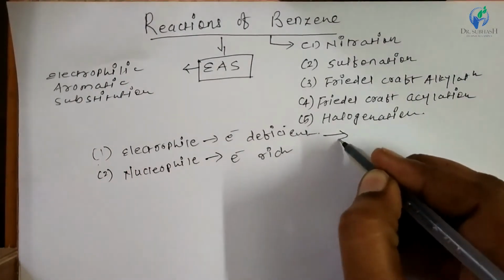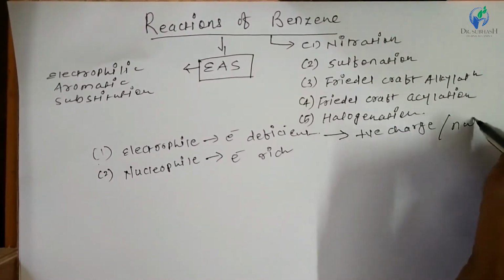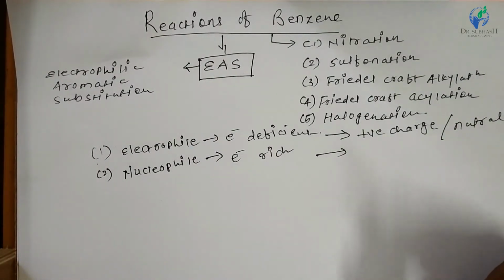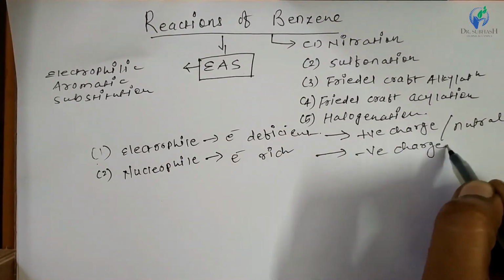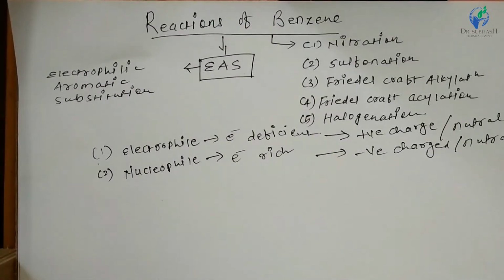Electrophiles generally have a positive charge or are neutral molecules. Likewise, nucleophiles are negatively charged molecules, or they may also be neutral. So generally positively charged molecules or many neutral molecules act as electrophiles, and negatively charged molecules and many neutral molecules act as nucleophiles.